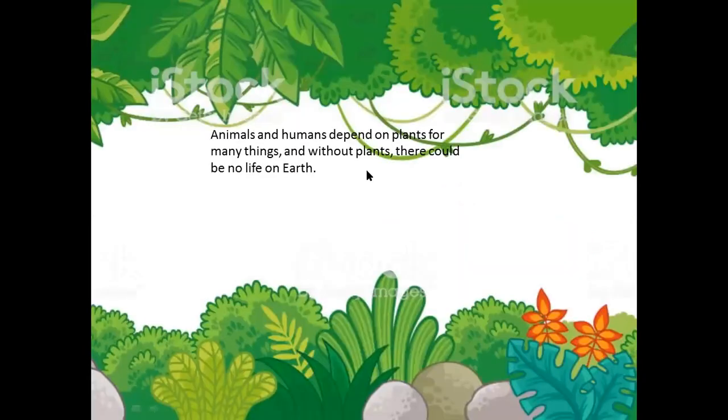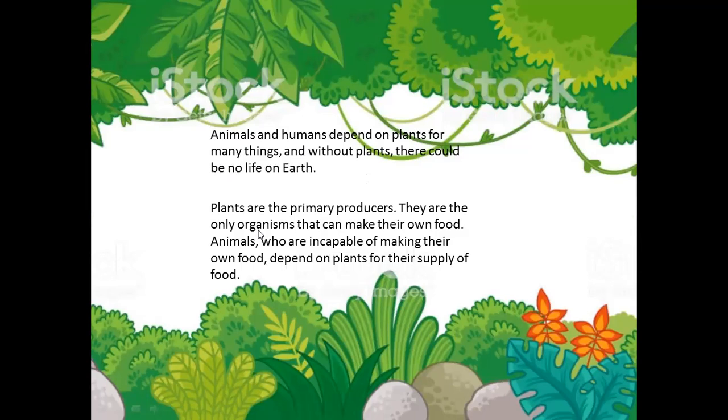Now, at the end, what do we conclude? We conclude that animals and humans depend on plants for many things, and without plants, there could be no life on the earth. Plants are the primary producers. They are the only organisms that can make their own food. Animals, who are incapable of making their own food, depend on plants for their supply of food.